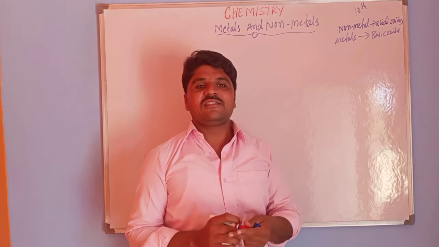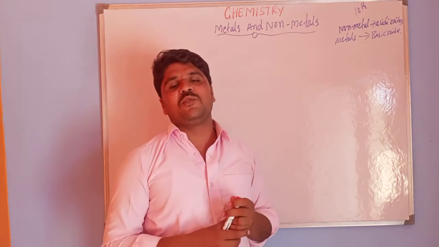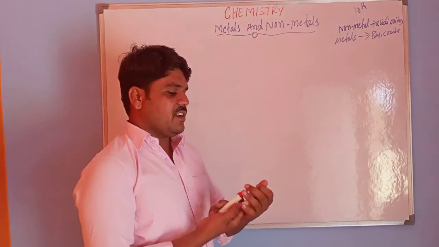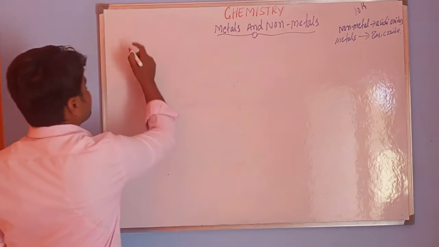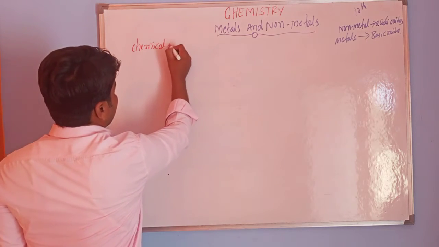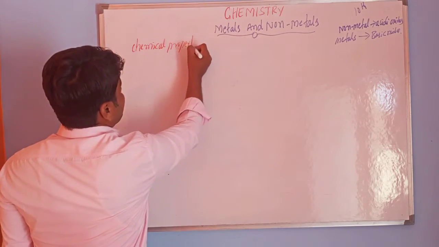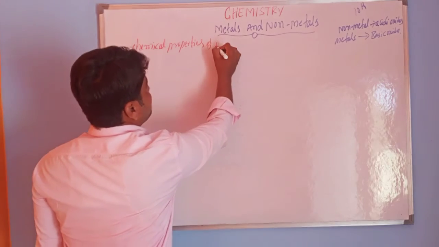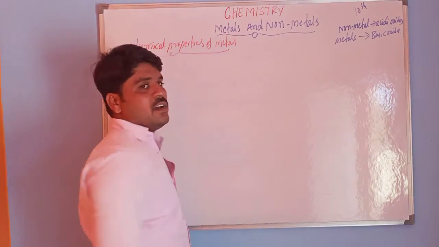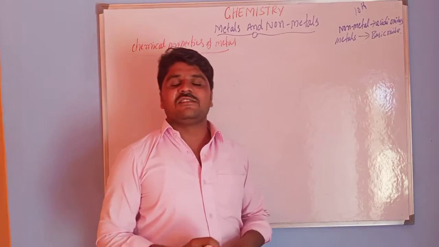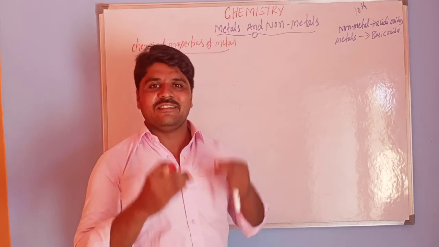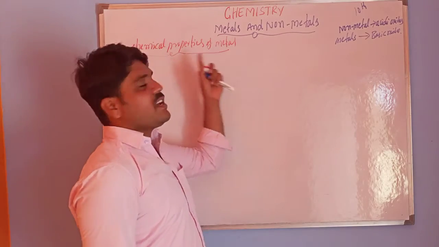In this class I am going to discuss the chemical properties of metals. In the last class we discussed some exceptional cases of the physical properties. In this class, chemical properties.